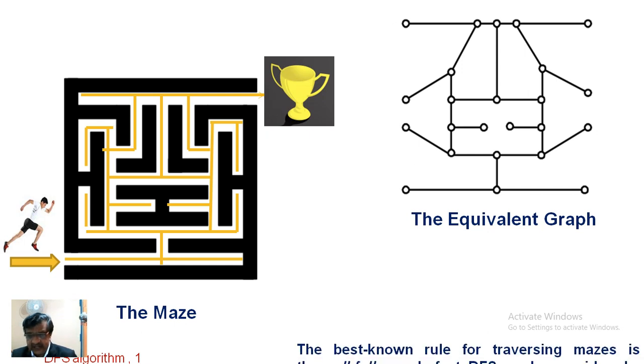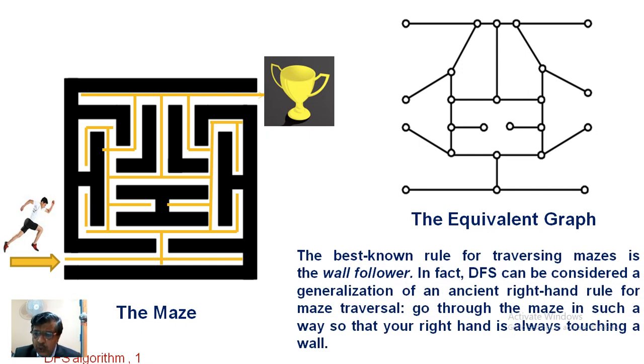It is said in the literature that the best known rule for traversing a maze, some kind of complicated path configuration, is this: if anybody wants to achieve some goal, he has to traverse a tortuous path, and somehow he will be able to reach his goal.